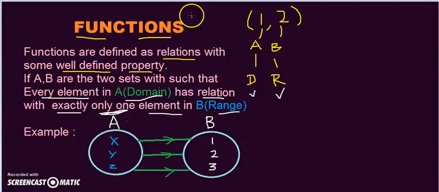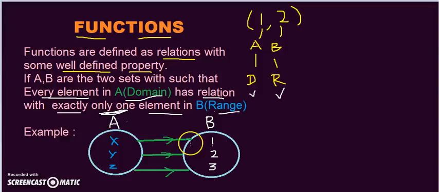This is the property of the function, and this is the definition of a function. It is a relation, but with that property.